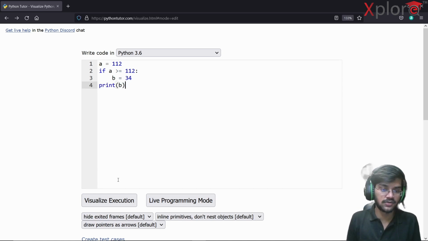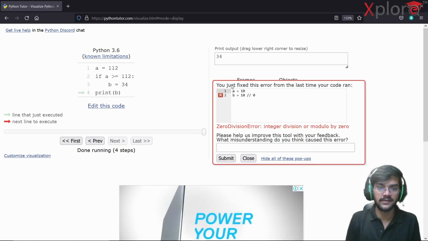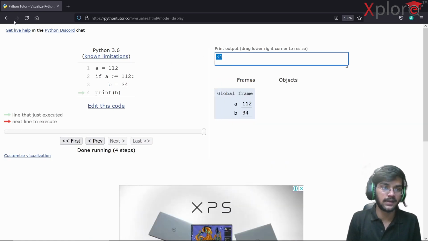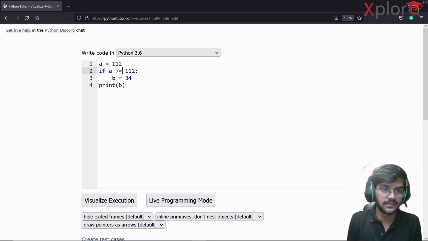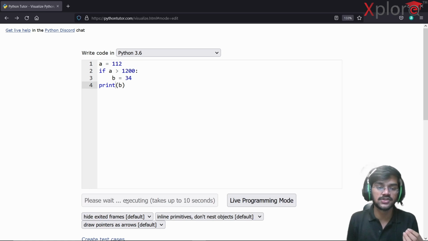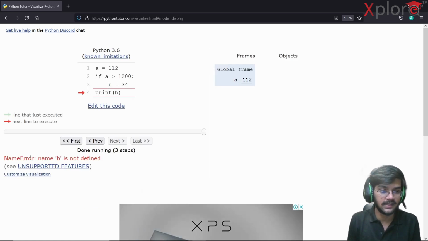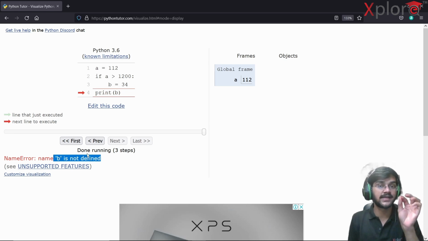Right now it's not going to throw me an error. It's going to print 34 in one go, not an issue at all. But what if I do something like this? Is it greater than 112, or is it greater than 1200? No, right? So b won't be initialized, and therefore when I print b, b is never initialized. So it's going to throw me something called NameError. You can see NameError: name b is not defined. So this is also one of those exceptions or errors, as you may feel like calling it.